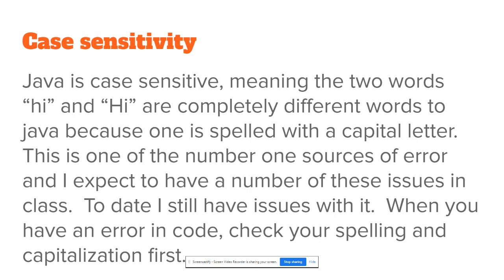Java is case sensitive, meaning two words, hi and Hi, are completely different words to Java because one is spelled with a capital letter. This is one of the number one sources of error, and I expect to have a number of these issues in class. To date, I still have issues with it. When you have an error in code, check your spelling and capitalization first.